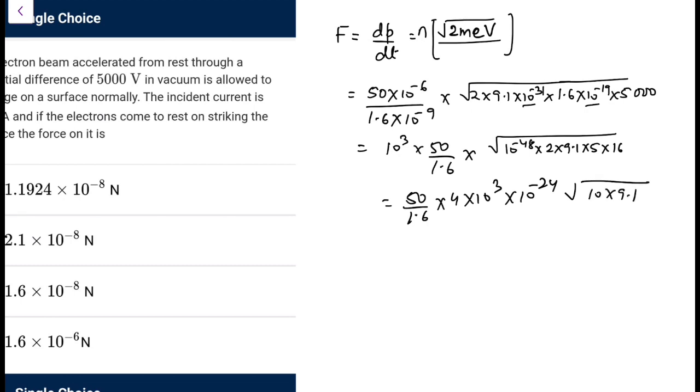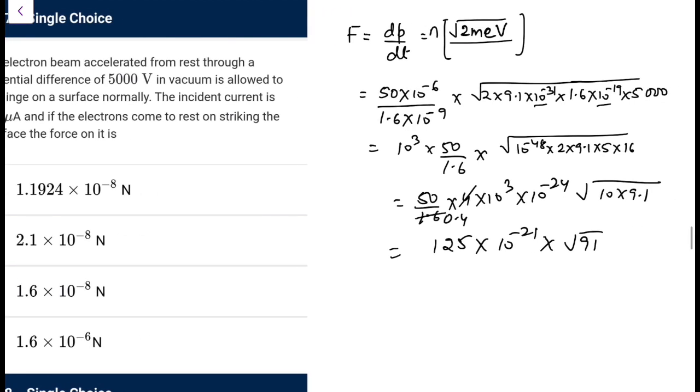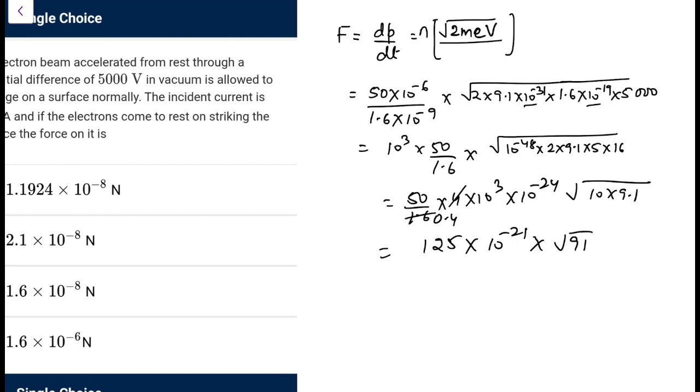91 would be 9 point something we will have. So let me try now, and this would be 4, this would be 0.4, so 0.4 is 2 by 5, so 25 into 5, 125 into 10 to the power minus 21 into root of 91. So it would be 120 less than 1250 for sure. So 1250, so 3 zeros I can take out, and what we will be left with, let me check the powers once again. 31, 940, yes, 10 to the power minus 24.